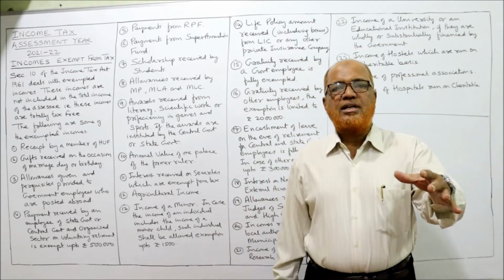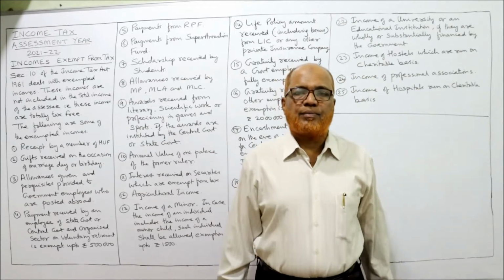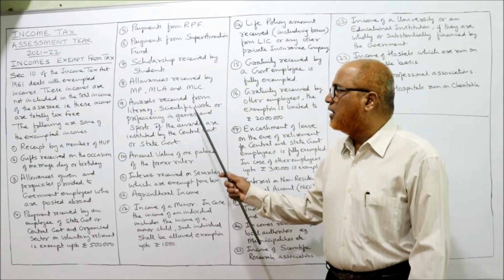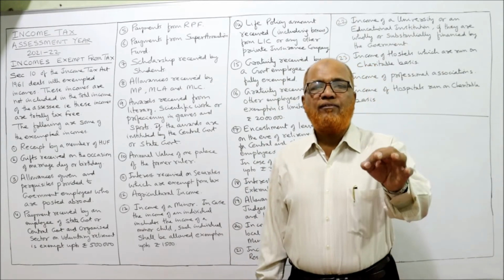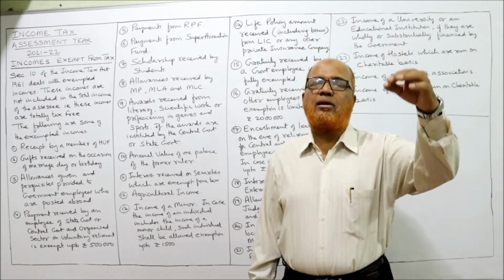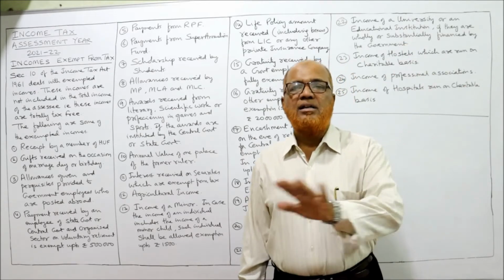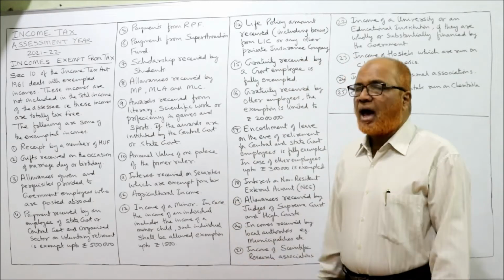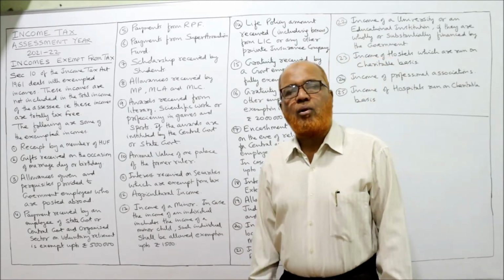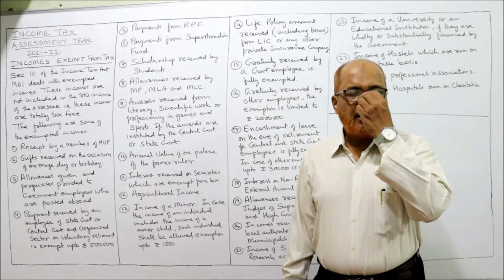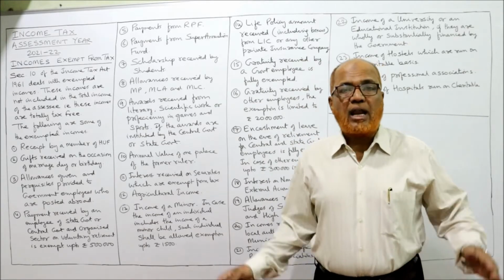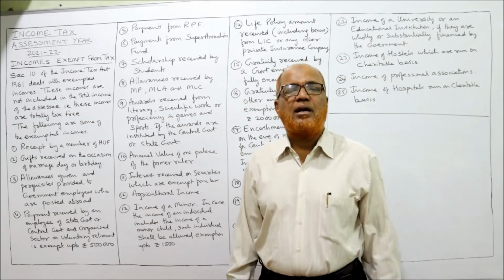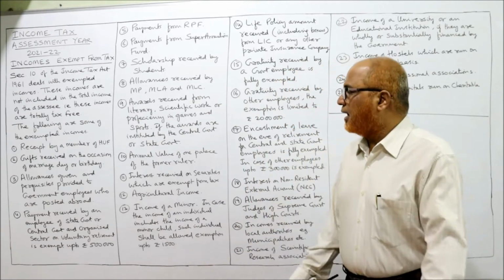The central or state government may give awards for proficiency in games and sports, in literary work or in scientific work. If the awards are given by the central government or state government, the award received is fully exempted from tax. Annual value of one palace of the former ruler: in India, we have some former rulers. They have some palaces. If they have palaces, the income of one palace will be completely exempted.